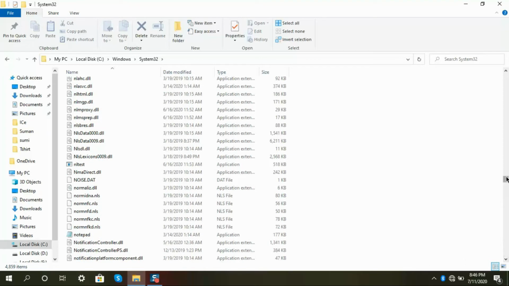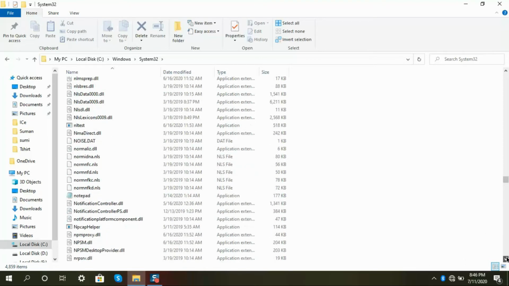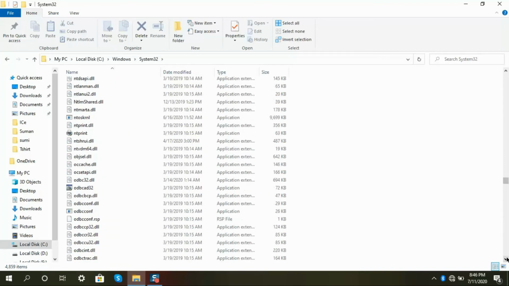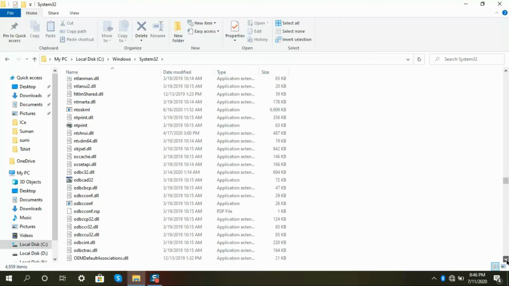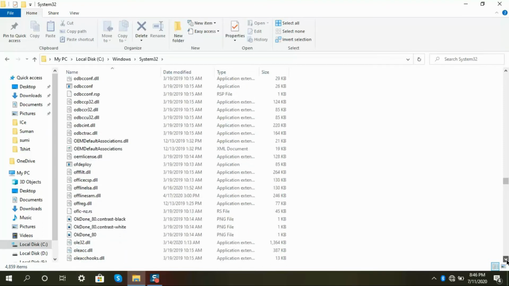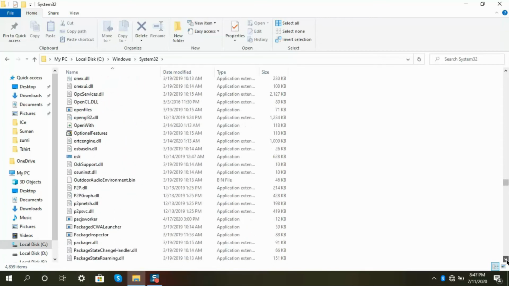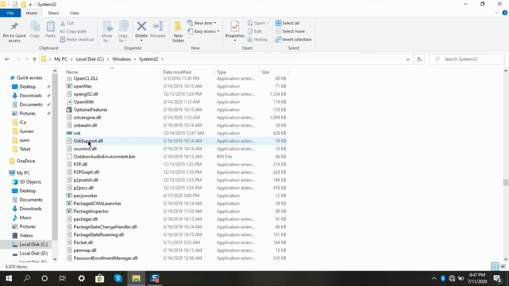The fastest way to search for the file is to type in OSK, but since I don't have my keyboard working, I'll just skip through and search out the OSK.